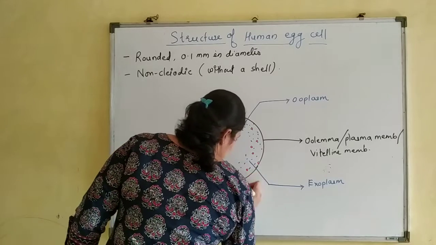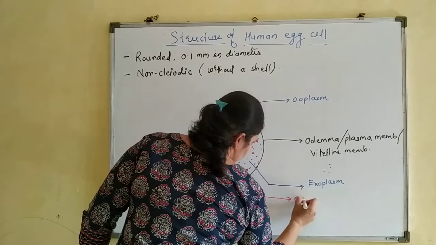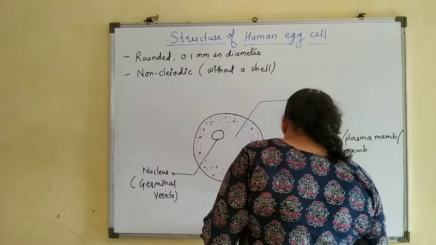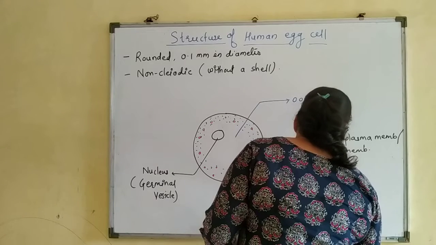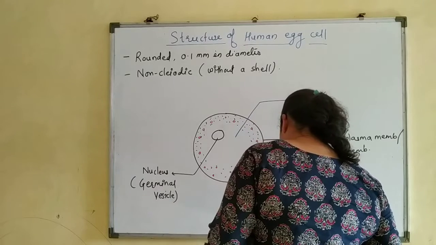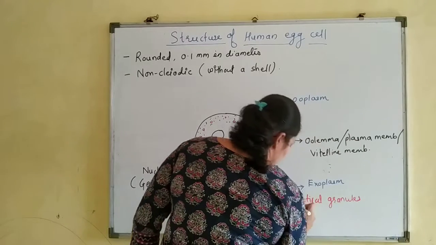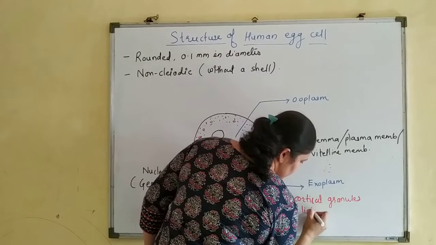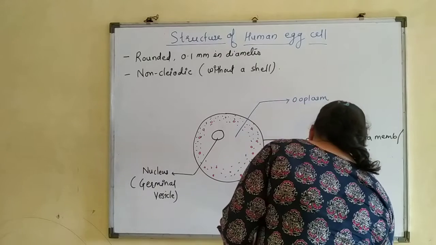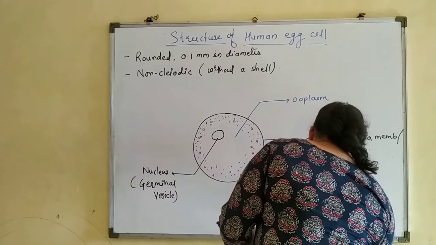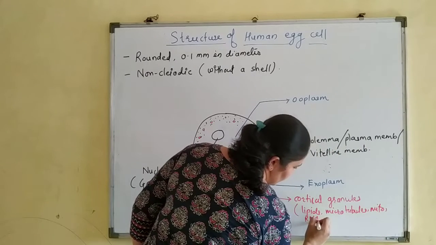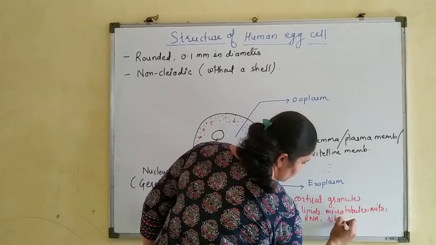These are your cortical granules, so we will also label them. Cortical granules are aggregates of lipids, microtubules, mitochondria, RNA, and ribosomes.